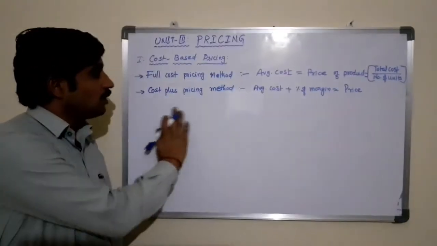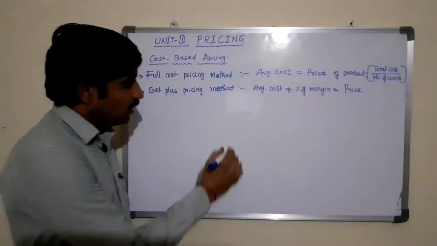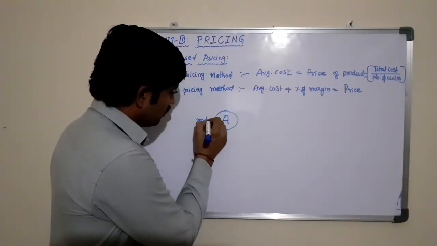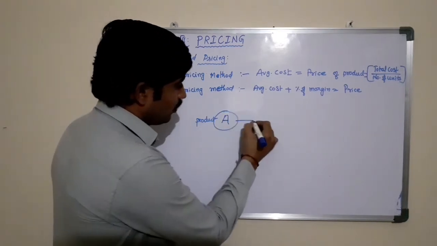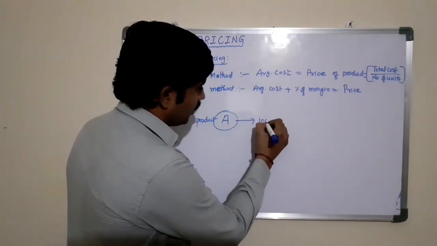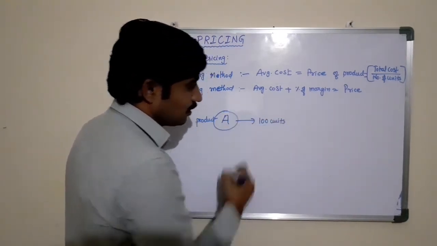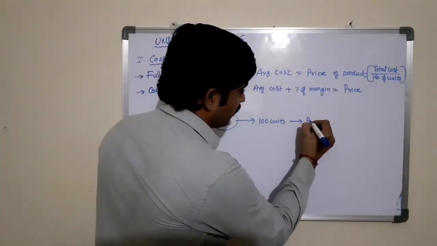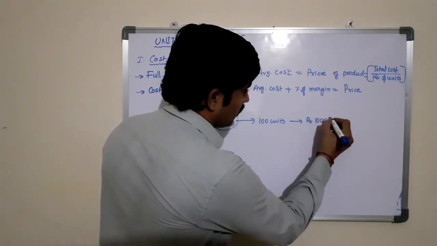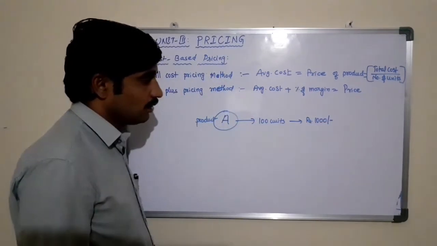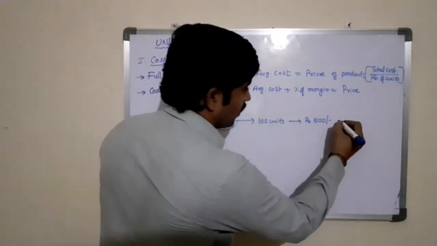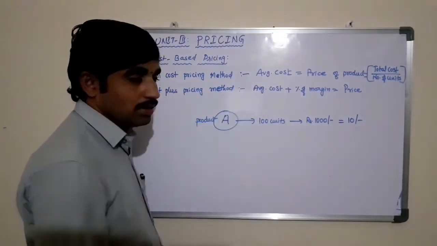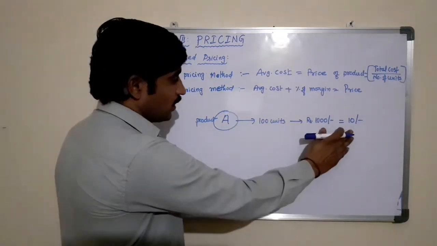But whereas in case of cost plus pricing method, here product A producing 100 units in the business for a particular period by incurring 1000 rupees, where the average cost per unit equal to 10 rupees.